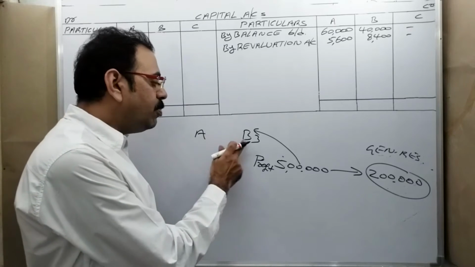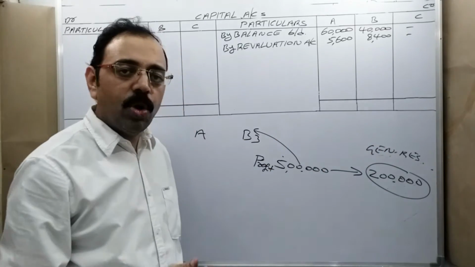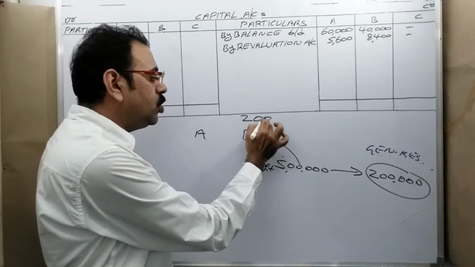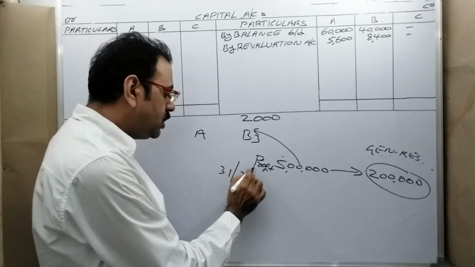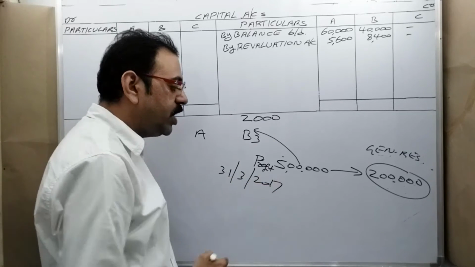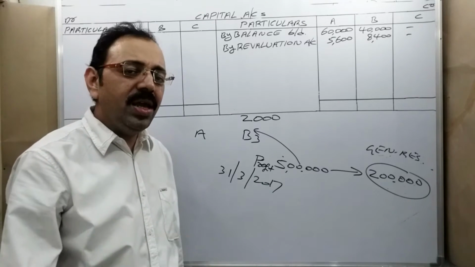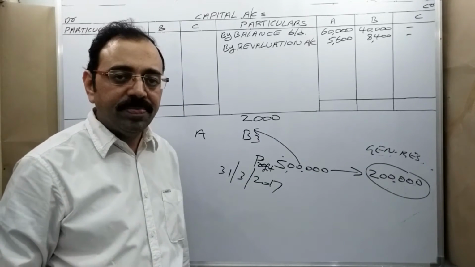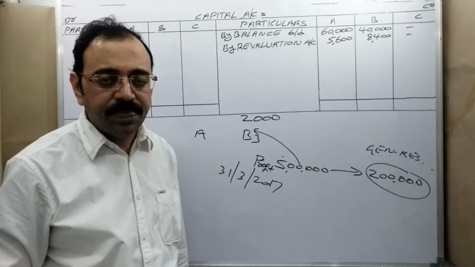If only A and B are there, then they can keep that amount in the firm only, no problem. So they started their business in the year 2000, and up to 31st March 2017, only A and B are there. Therefore, every year they can maintain that general reserve or P&L account like that. It appears on the liability side of the balance sheet every year.